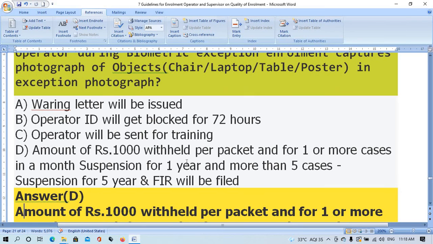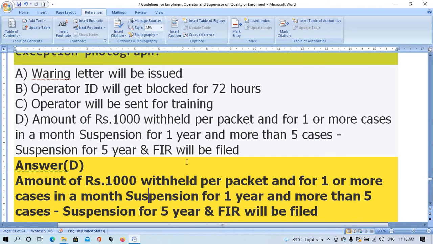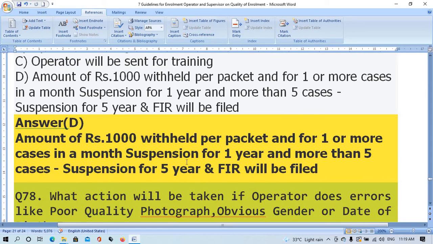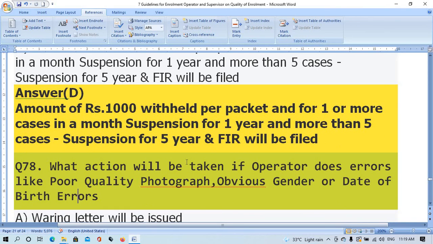The right answer is option D, amount of rupees 1000 withheld per packet, and for one or more cases in a month, suspension for 1 year, and more than 5 cases, suspension for 5 years, and FIR will be filed. Question number 78. What action will be taken if the operator makes an error like poor quality photograph, or gender or date of birth errors?